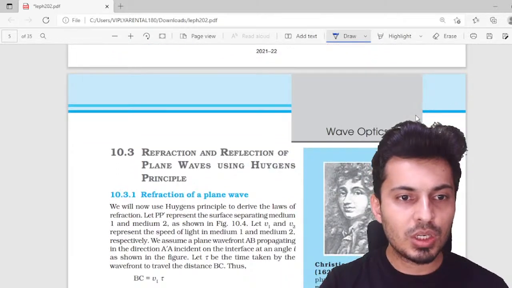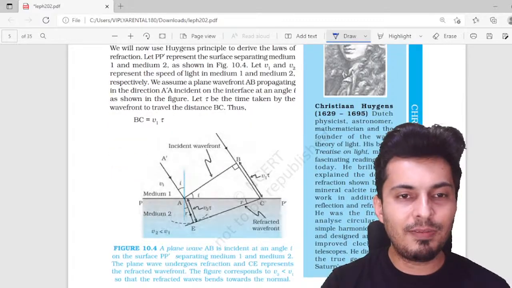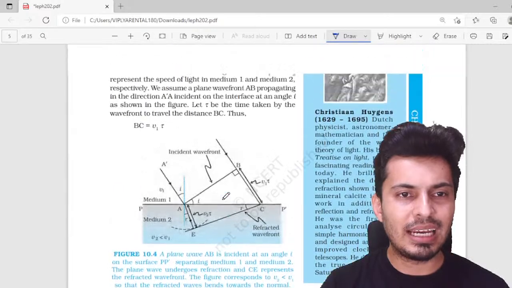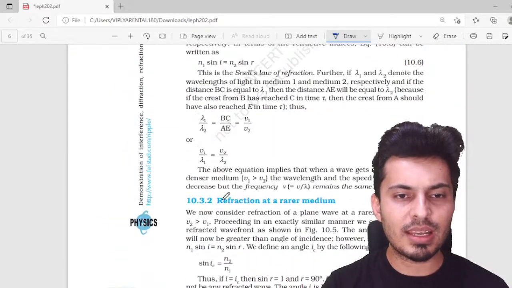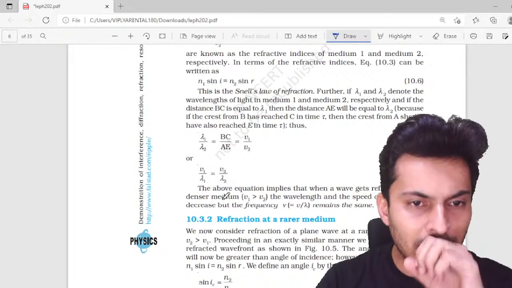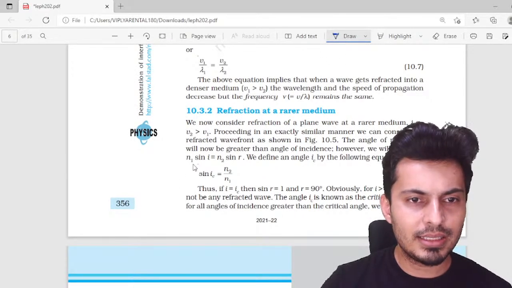All right. So based on this, you can explain reflection and refraction. So that is the proof over here. This entire paragraph is about the proof. You can look at this for refraction as well as reflection. So you can see over here, this is nothing but your Snell's law, nothing else.